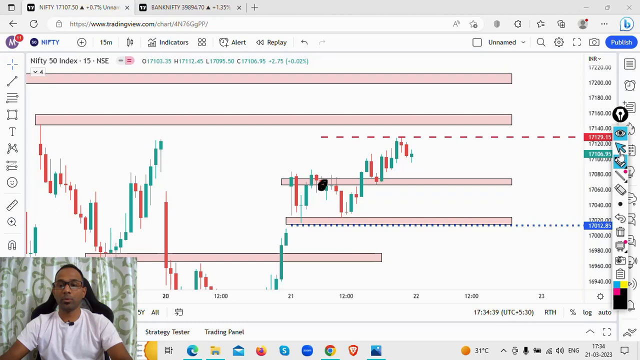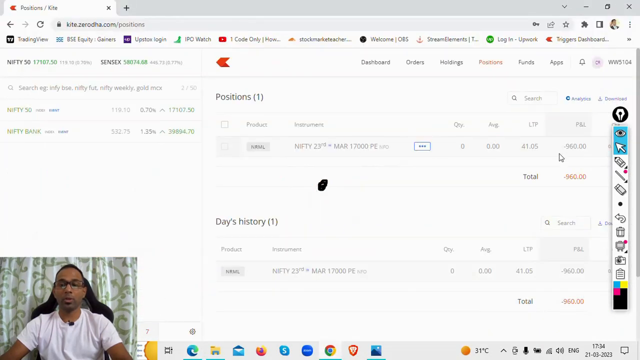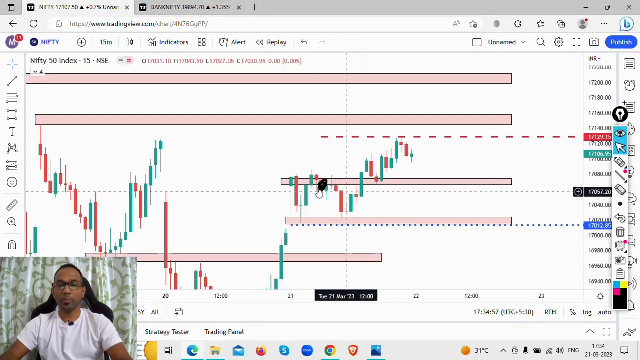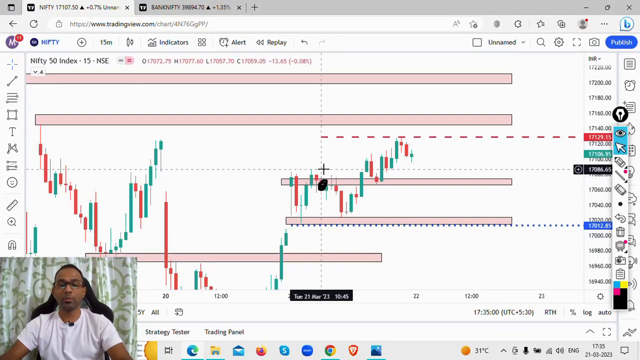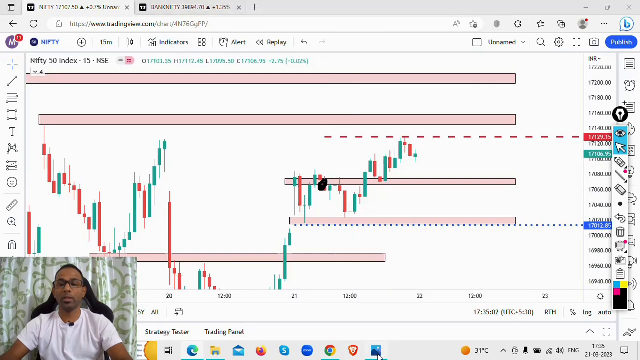What was the price near that zone? 17,060 levels. So which option did I buy? I bought the 17,000 option. If you have not watched yesterday's video, it will clearly explain why I bought this slightly out of the money option. So this is what I did. I bought it. My stop loss was here, a small stop loss. That's why you see my loss is very small.